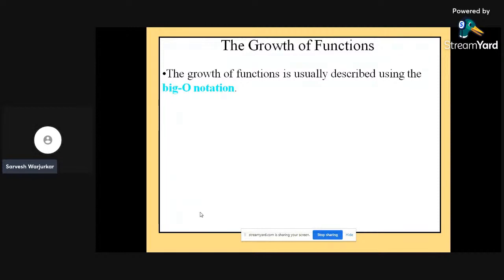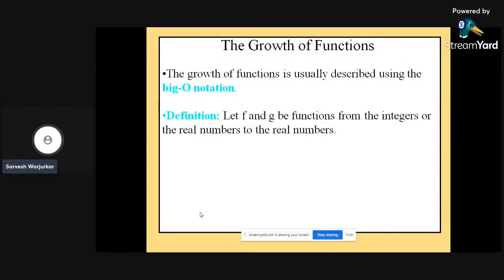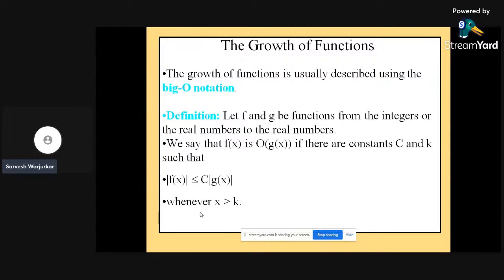The definition of big O is simply: let f and g be functions from the integers or the real numbers to the real numbers. We say that f of x is the order of g of x, or big O of g of x, if and only if there exist constants c and k such that the mod of f of x is less than or equal to c times the mod of g of x.